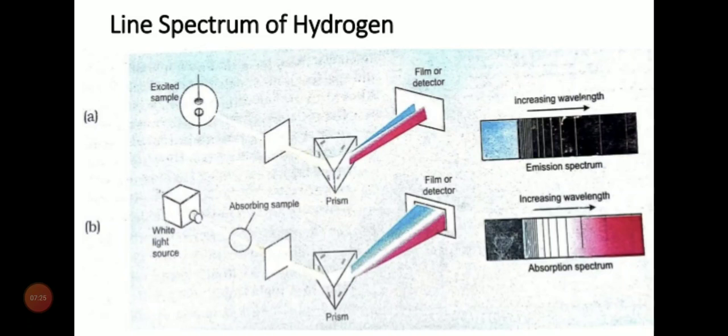These radiations are allowed to pass through the prism, and the radiations emitted from the prism are detected by the detector. In the second case we have a white light source, and a sample is kept which will absorb the white light, and then that is passed through the prism, and again a detector will detect the pattern.